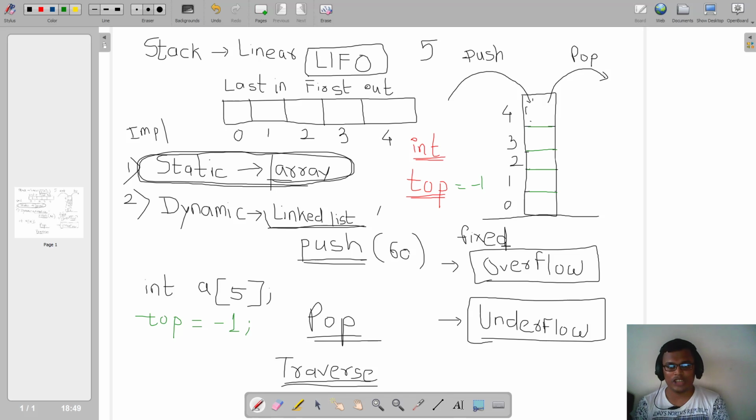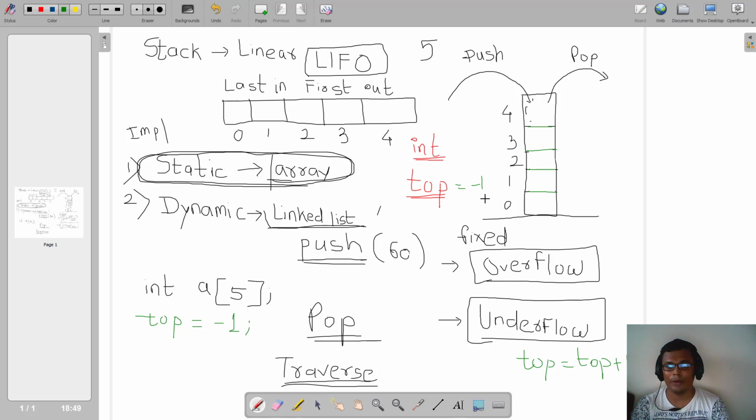Now if the user presses the first option, that is push, the first element that will be pushed will be at this position, that is the 0th position, right? But we know that my top is right now at -1, so first I should make my top 0. So first I will do top is equal to top plus 1.